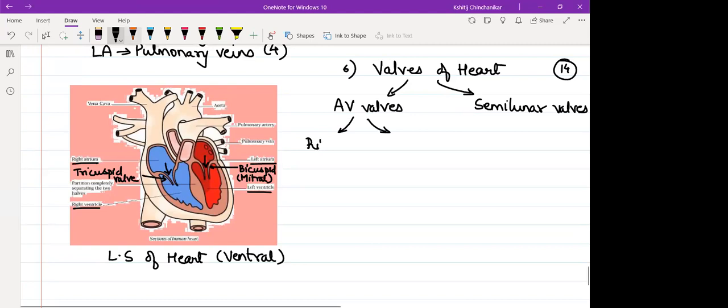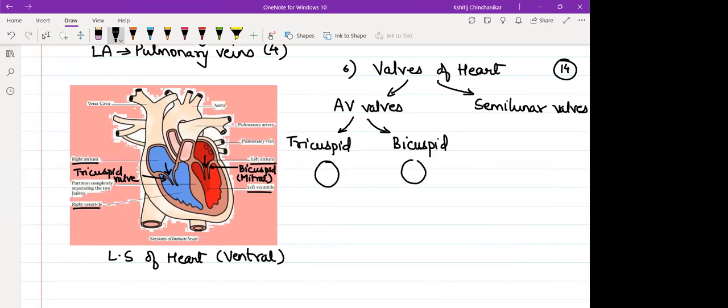One is on the right side, between the right atrium and the ventricle. That is tricuspid. And the other is bicuspid. Means they are guarding an opening. So you can call this aperture an AV aperture.